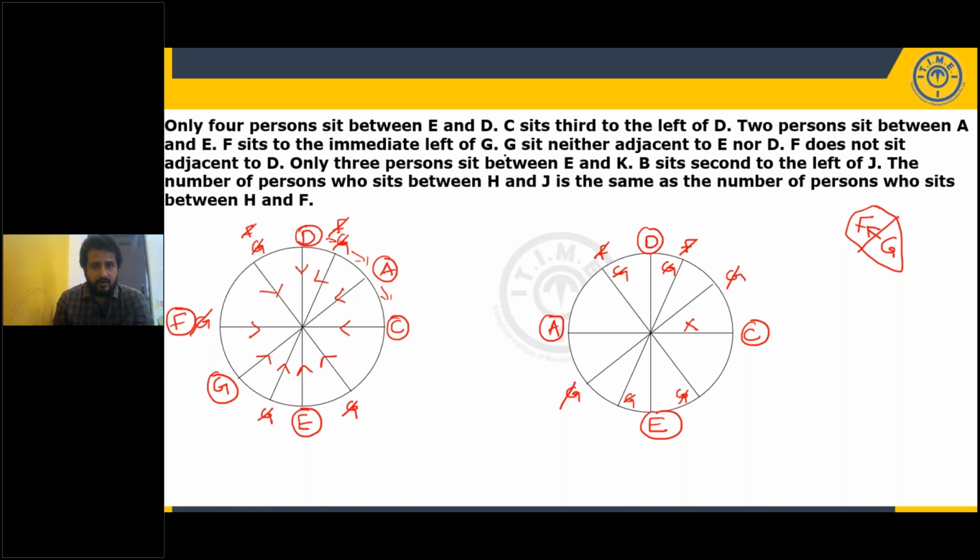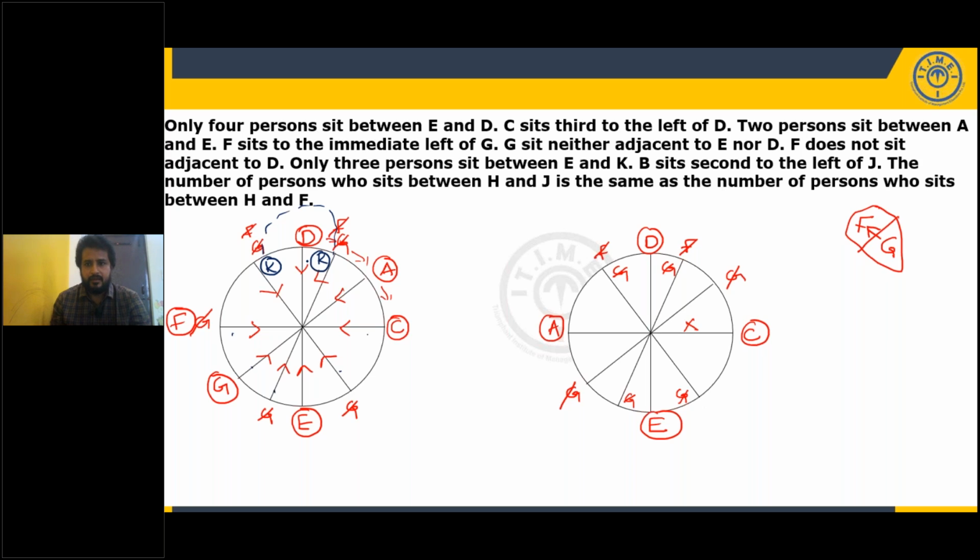Next, what is given? Only three persons between E and K. So E is here. It could be left side, it could be right side. 1, 2, 3. So K can be here. K could be in one of these two positions. Okay, fine. We have two possibilities, but we have only one situation. K should be in one of these two.